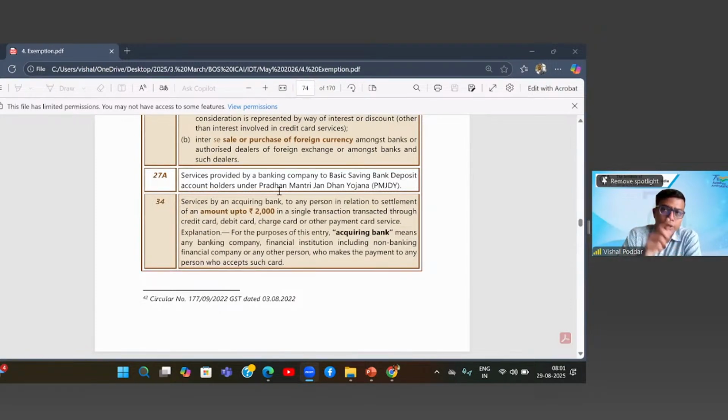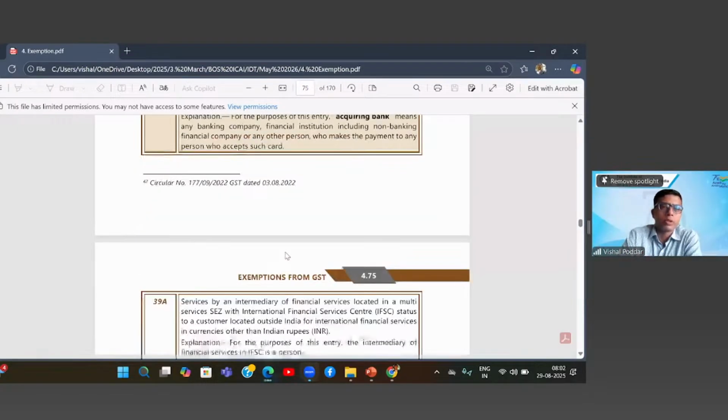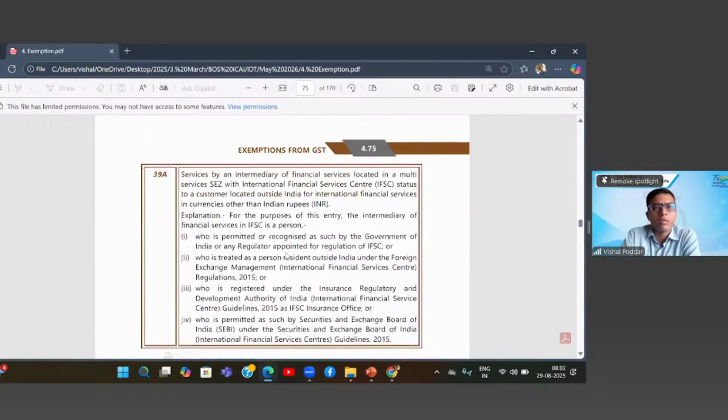If your transaction, that is the swipe amount, is not exceeding rupees 2000, then it is exempt. Whatever is the service fee levied on this by the acquiring bank will be exempt from GST. But if the swipe amount is exceeding 2000, then the service fee levied by the bank will be taxable. So this is entry 34.